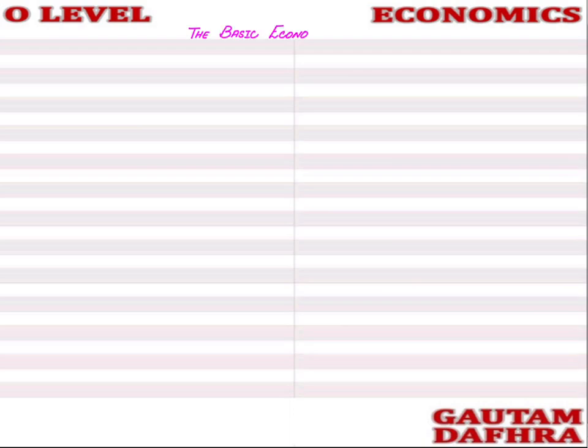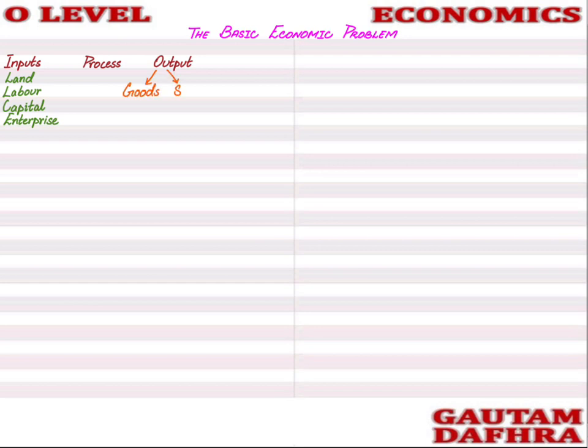The basic economic problem. So let's move ahead and understand inputs, process and output. Inputs, as we have already discussed, are the factors of production or resources. There are four factors of production, four resources: land, labor, capital and enterprise. These resources will be processed and the output will be in the form of goods and services.